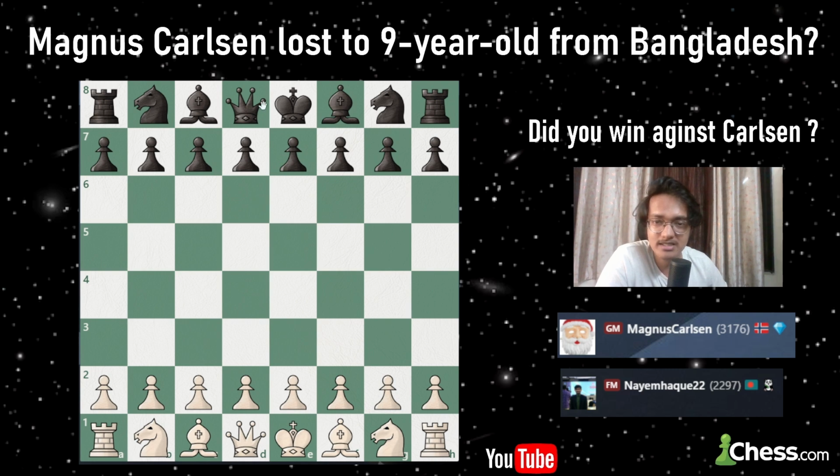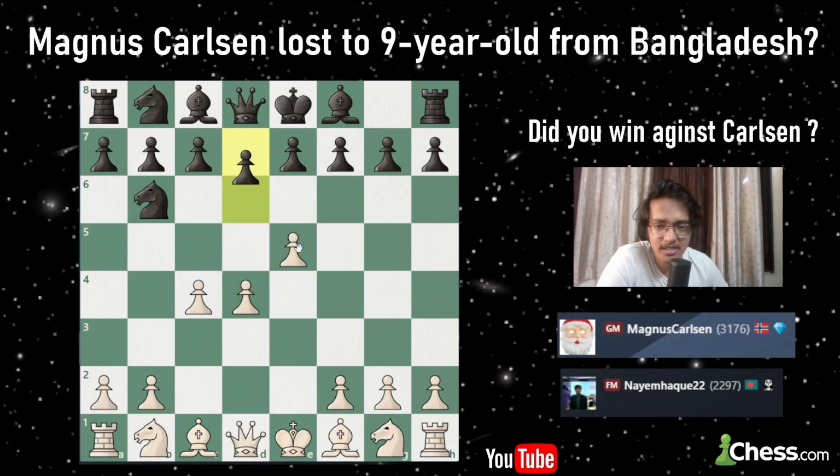So here Magnus Carlsen is with the black pieces, and with the white pieces is Ryan Rashid Mugdha. What Ryan plays is e4. Magnus goes for the Alekhine defense, and now, just general theory, the attacking knight jumps, and White takes the whole center. So far Ryan is playing well. Magnus moves here, and Ryan is trying to get the whole center. After that, Magnus needs to develop pieces, so he moves this pawn, and my man Ryan just develops his knight. After that, Magnus develops his knight, forcing Mugdha to push this pawn.